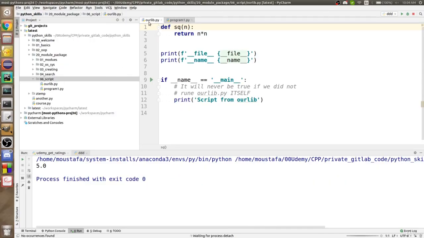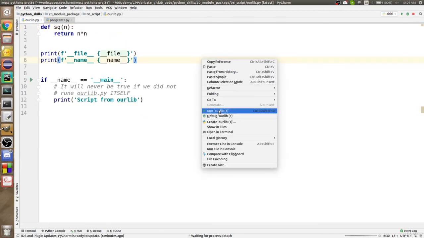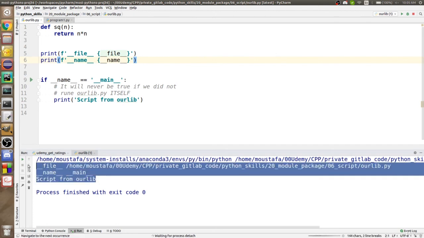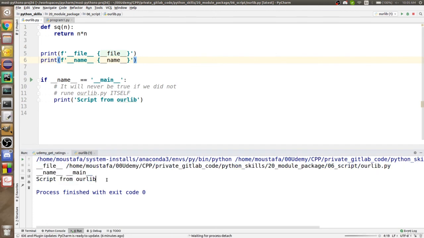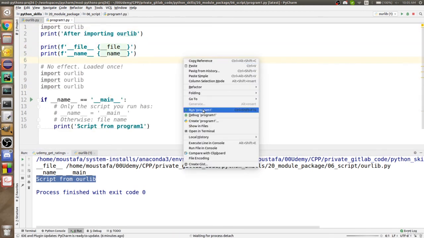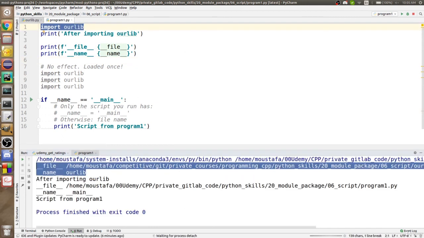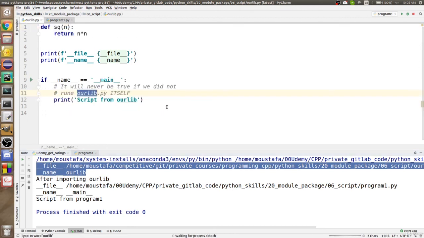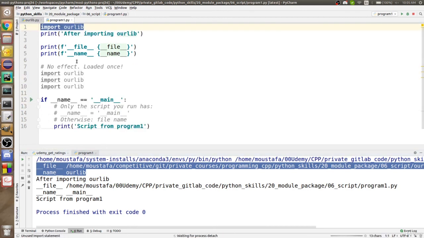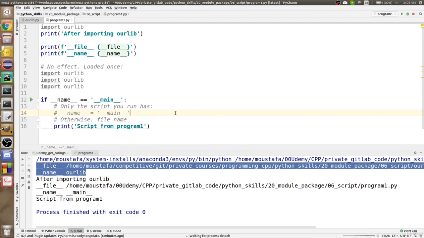These are the two files that we were using, ourlib and program1. So if you try to run ourlib by itself, it's only going to print the three lines here: the path, the name, which is main, and the script from ourlib. That's all. But if you try on the other side to run this guy here, let's run this guy, it is going to go first to ourlib, do these two printings, but it will not get inside the if condition. And after that, it will print the statement, this guy and this guy, get inside the if condition and make the printing by itself. That's all.